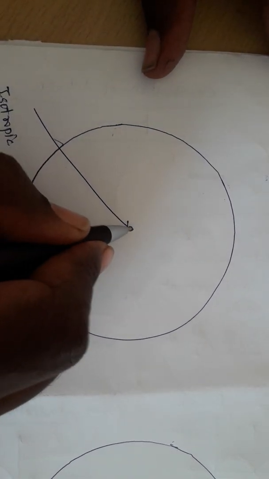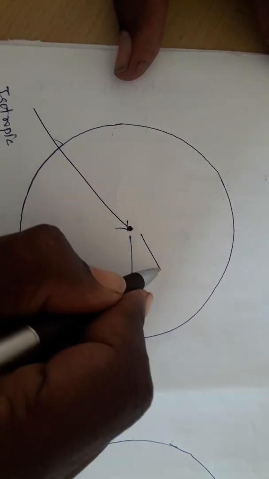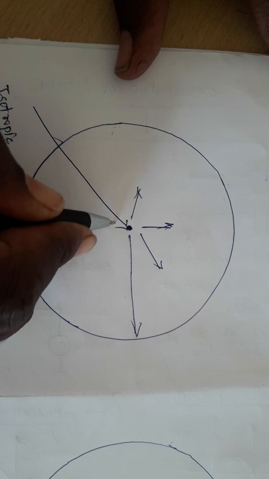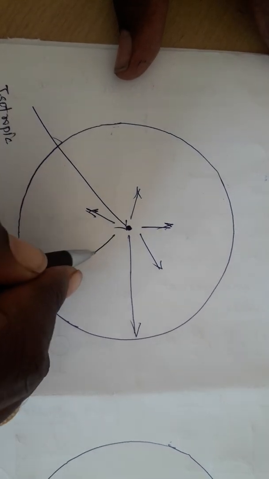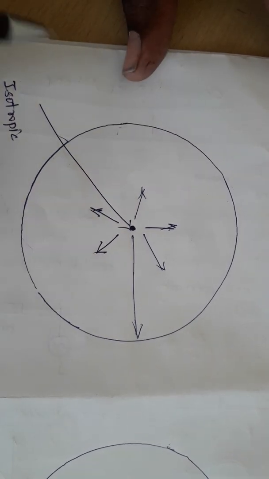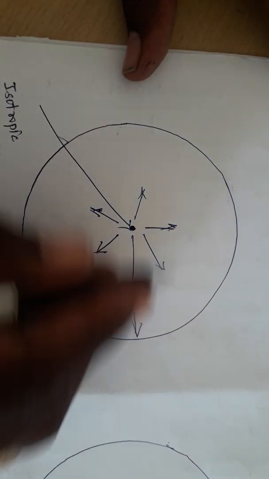The isotropic antenna radiates energy equally in all directions, so for all directions we have the same amount of energy distributed. So it is a spherical structure.